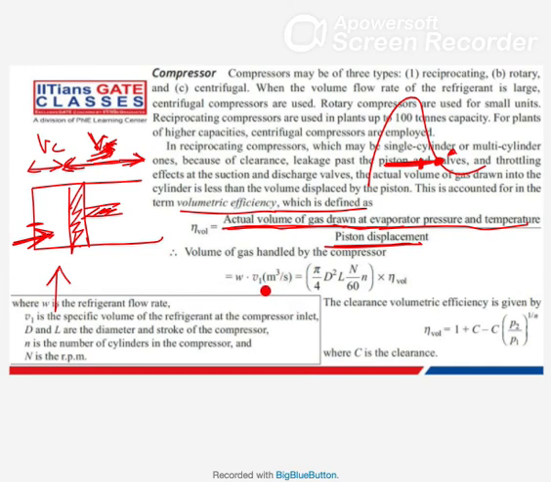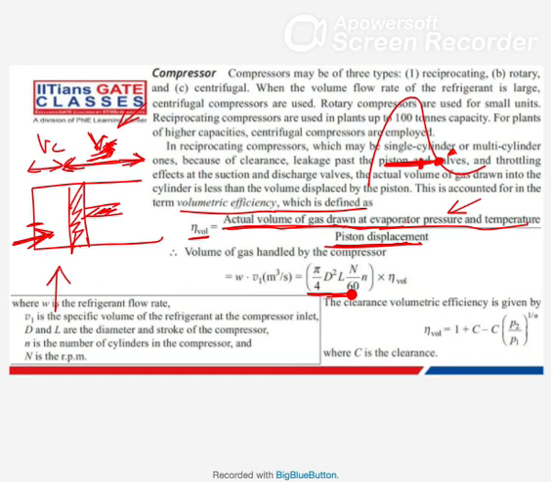Now the actual amount of gas drawn, how can you calculate that? You can calculate that with the help of volumetric efficiency. So this is your actual amount. How to calculate this one? Volumetric efficiency multiplied by piston displacement or swept volume. Now what is this Vs or displacement volume? This is nothing but pi by 4 diameter square multiplied by length.